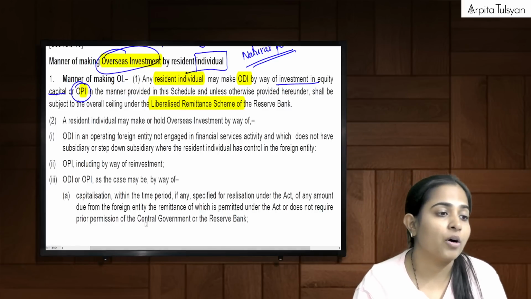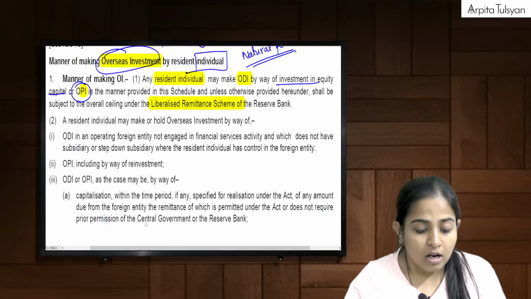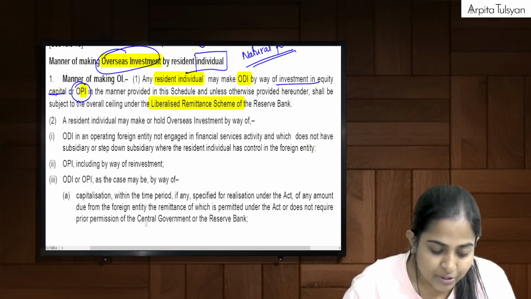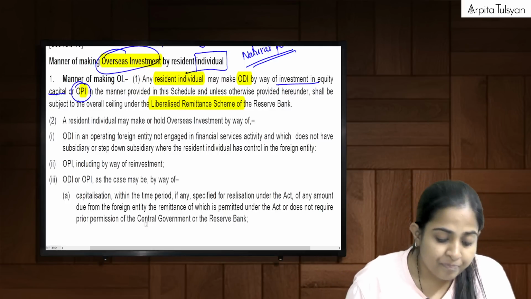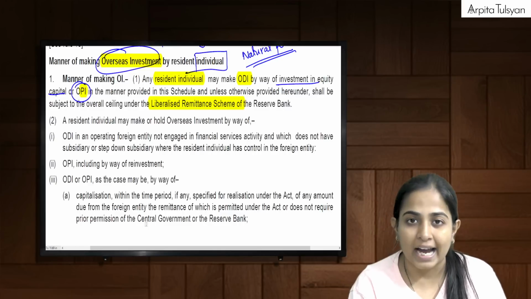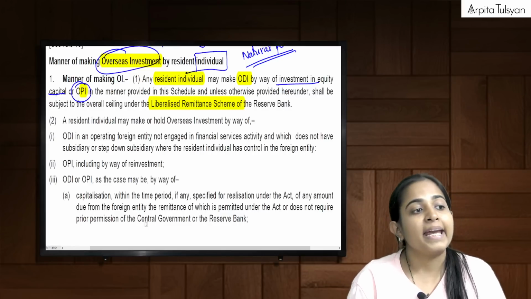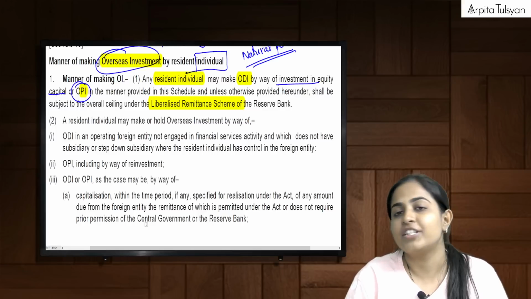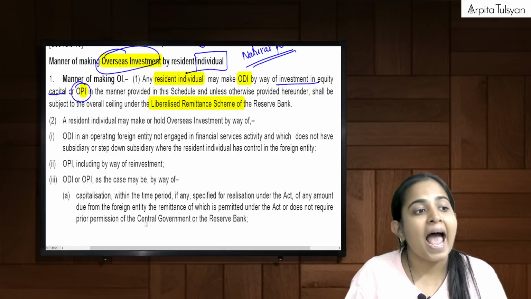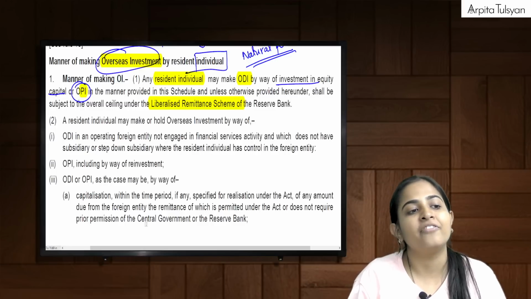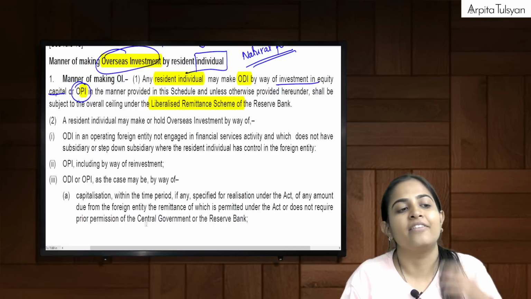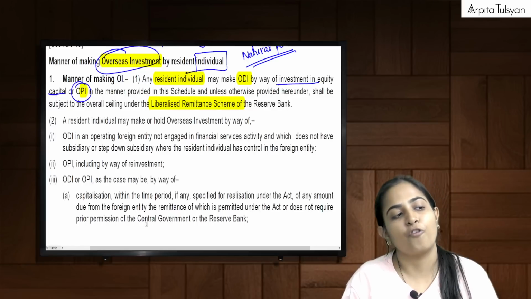Now in case of overseas investment, first of all they say that if a resident individual is doing ODI, direct investment, in a foreign entity which is not engaged in financial services, non-financial activity, and which does not have a subsidiary or step down subsidiary, where the resident individual has control in the foreign entity.